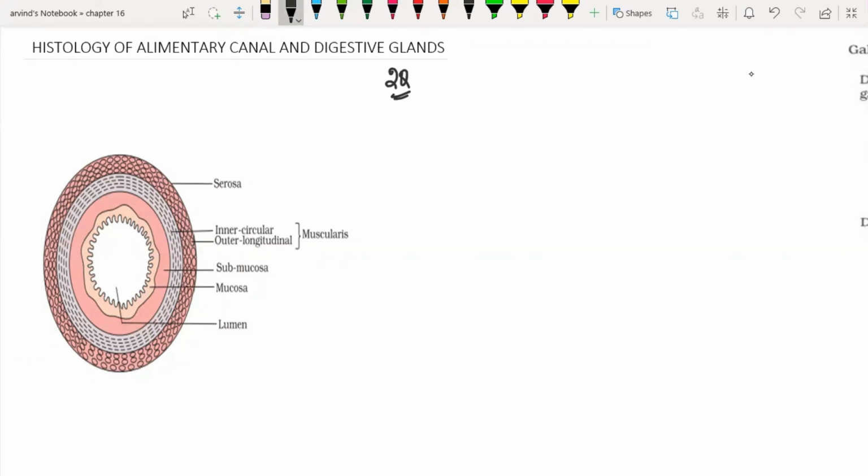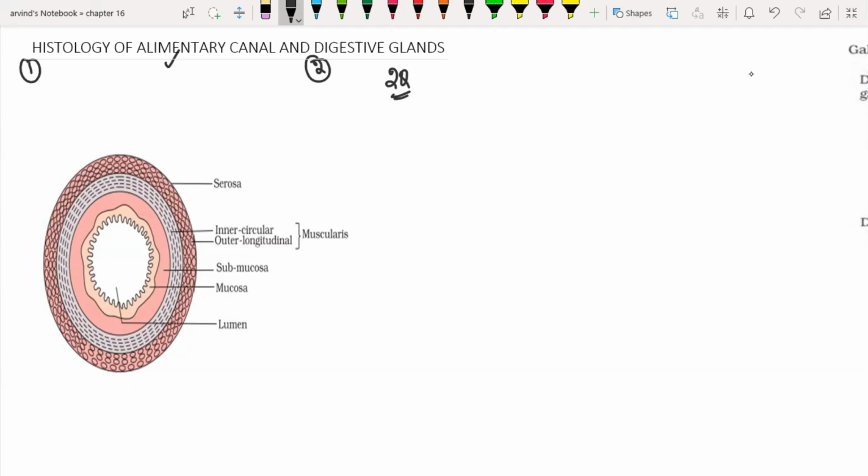The other one can be either from histology of alimentary canal, so that takes the first priority for the second question. The second topic that can be asked would be about digestive glands, especially about the liver. They can ask you about the formation of the ducts and all that, and they can ask you about miscellaneous topics, like the protein energy malnutrition that is frequently appearing in almost every mock paper, and sometimes the vomiting center location, and sometimes the stone formation and all that.